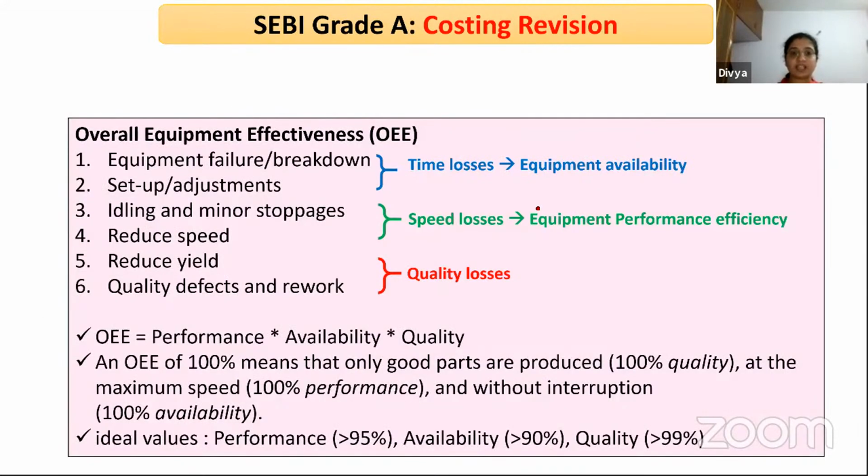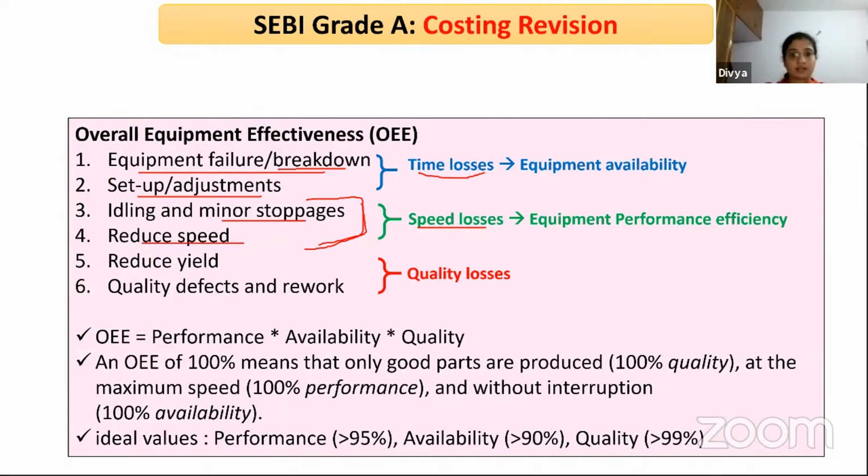So overall equipment effectiveness gives you 3 kinds of losses. So equipment failure or breakdown and setup and adjustments will result in time loss. This is because of equipment availability. And idling and minor stoppages and reduced speed will give you speed losses, right? When you are stopping in between, if it is a breakdown, then you are wasting your time. If it is a minor stoppage, then there is a speed loss, because the speed at which it has to pick up after stopping will take time.